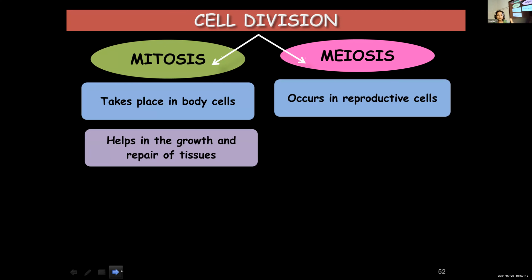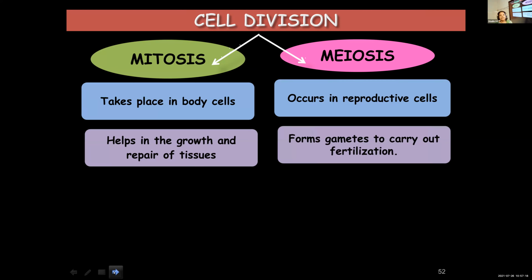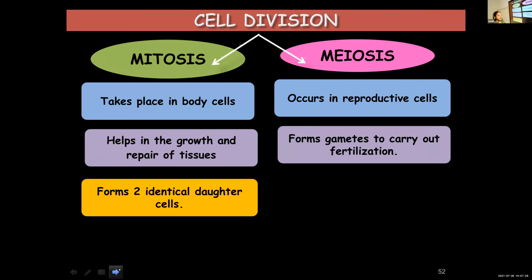Mitosis helps in growth and repair. And meiosis is necessary for the formation of gametes. And why should gametes be formed? To carry out fertilization.